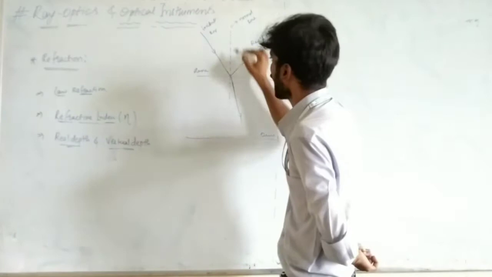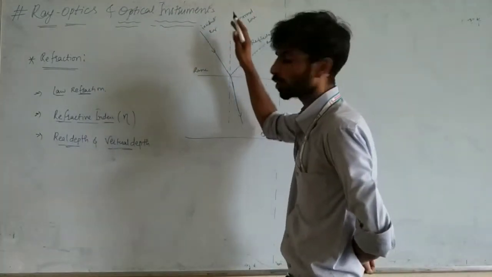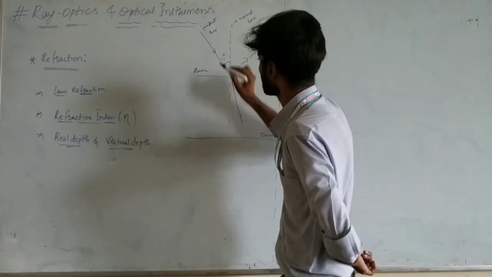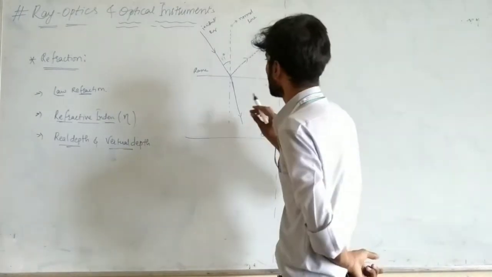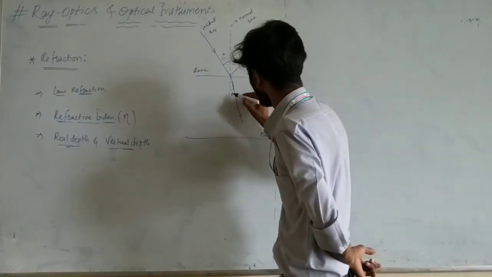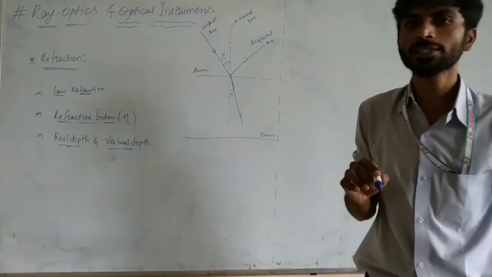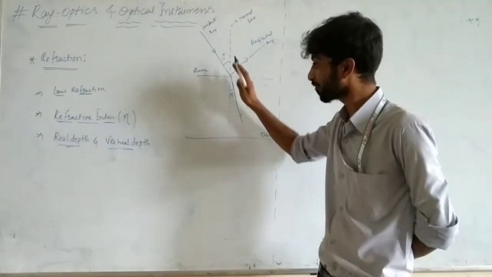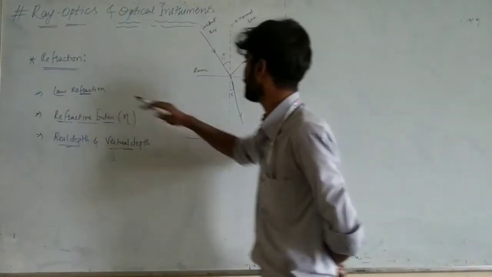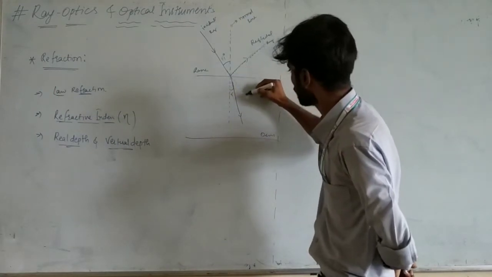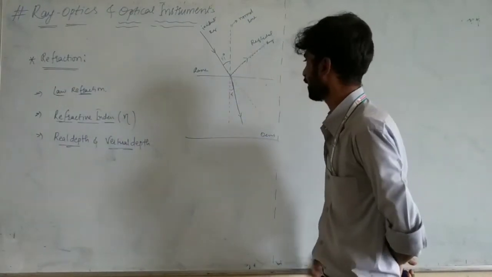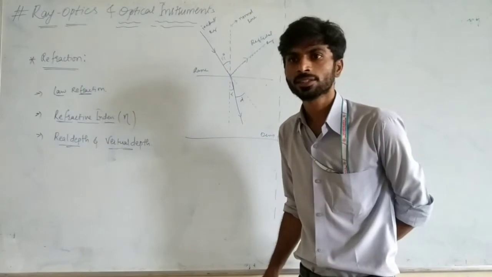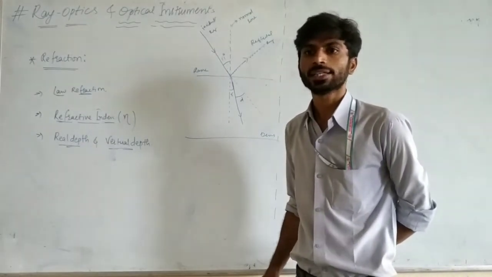So the angle made by the incident ray with the normal is theta I, or you can call it I. Next, this is the R. What is this R? R is the angle made by the refracted ray. So if there is no medium, then it will make an angle. This D is nothing but the angle of deviation.